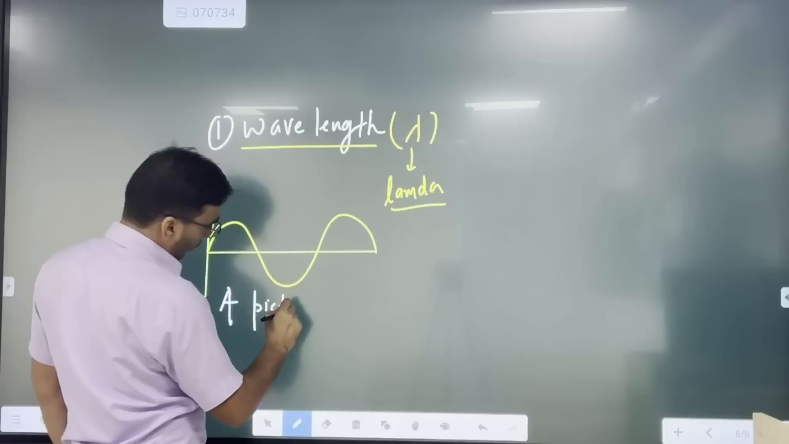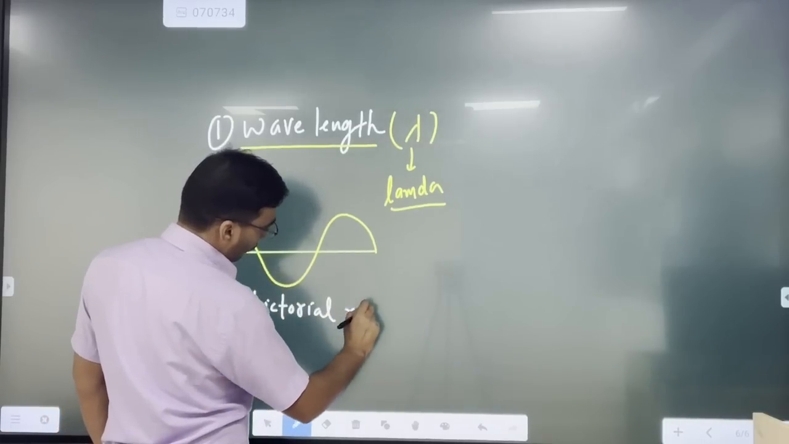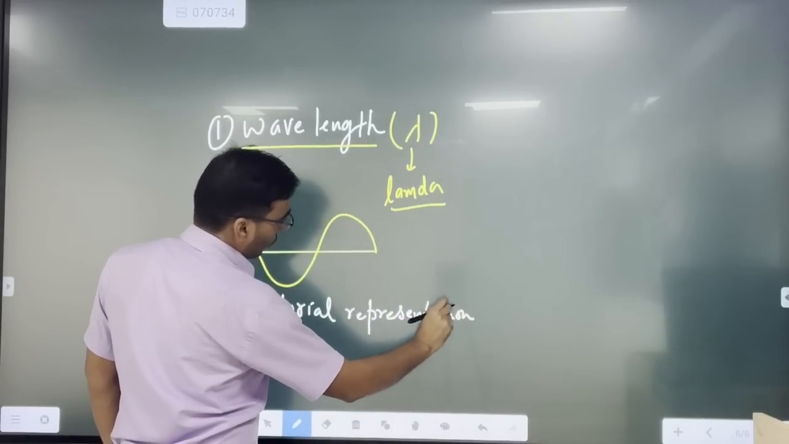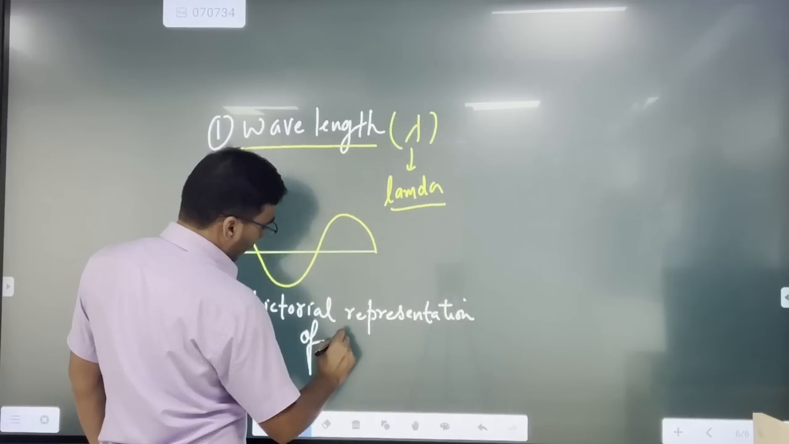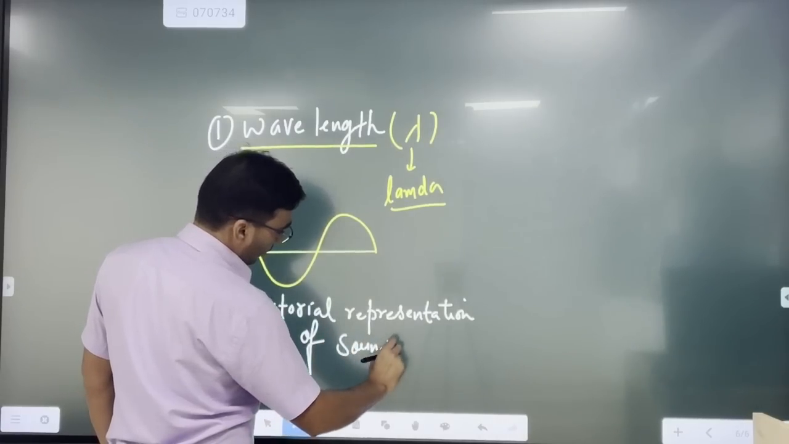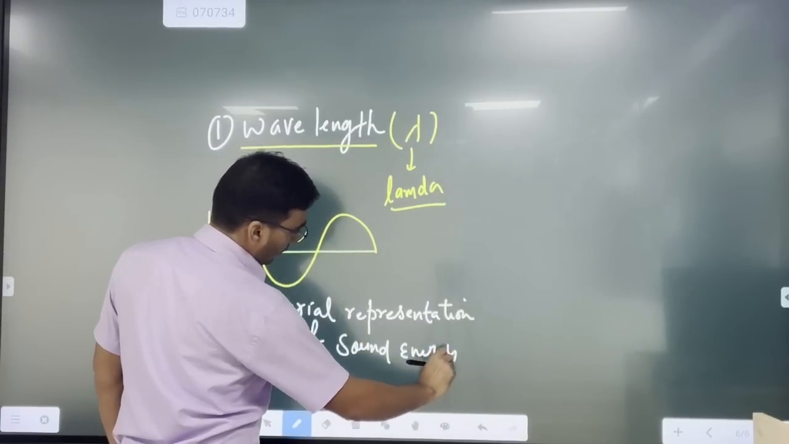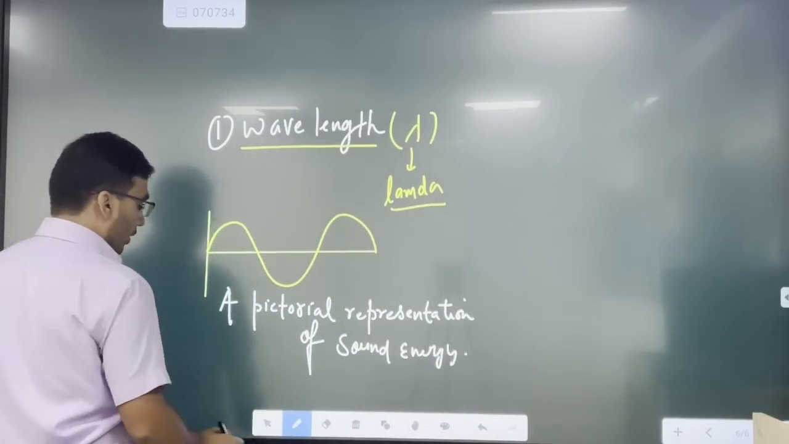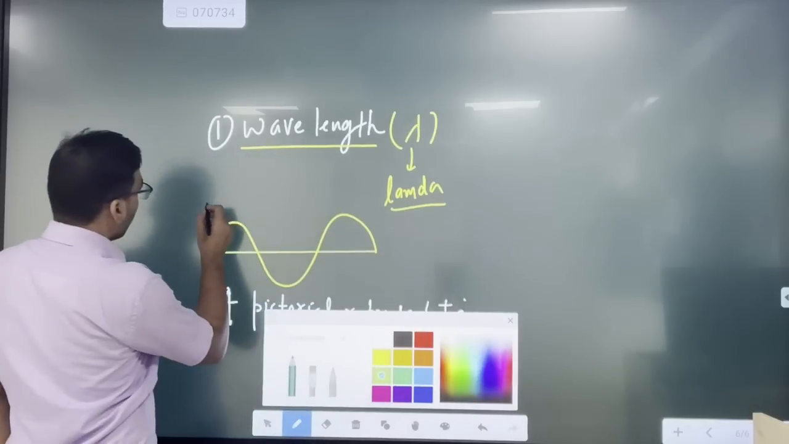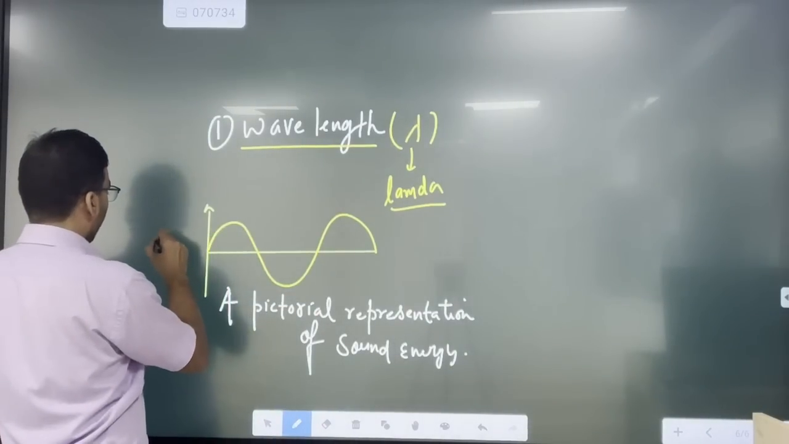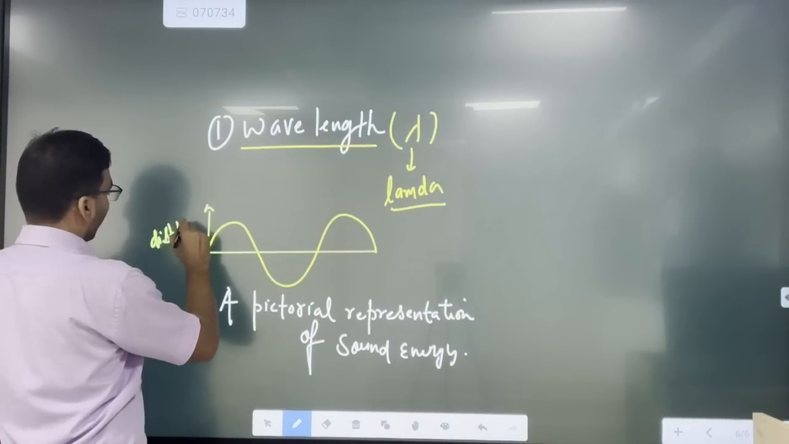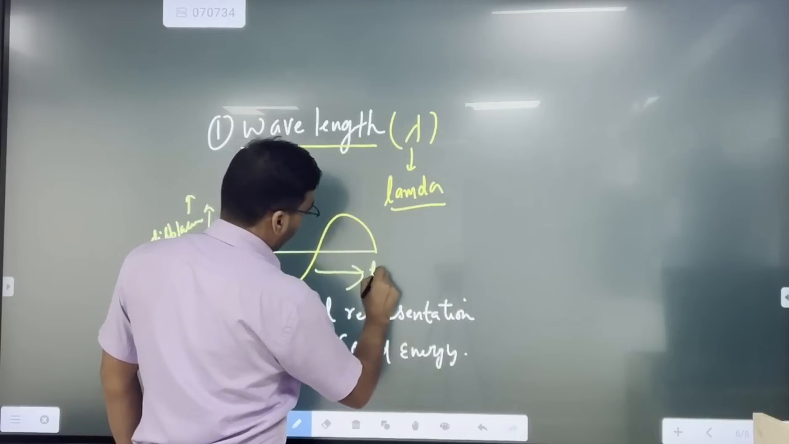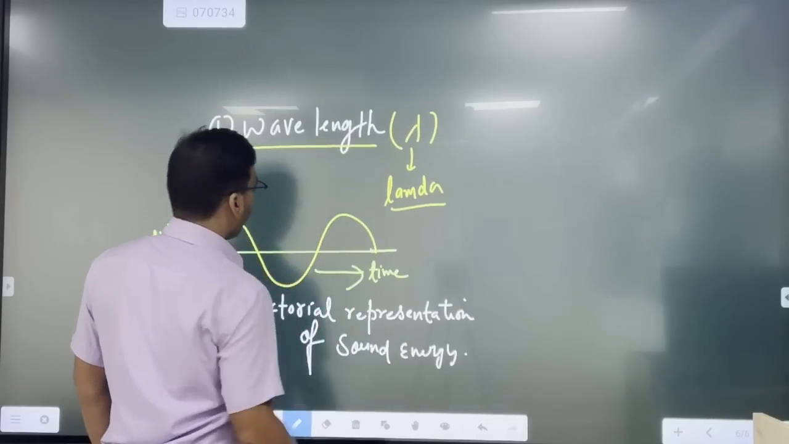The pictorial representation of sound energy. Now what are the things associated with this? We have to understand. On the y-axis we are representing the displacement, and on the x-axis I am representing the time. Understood?